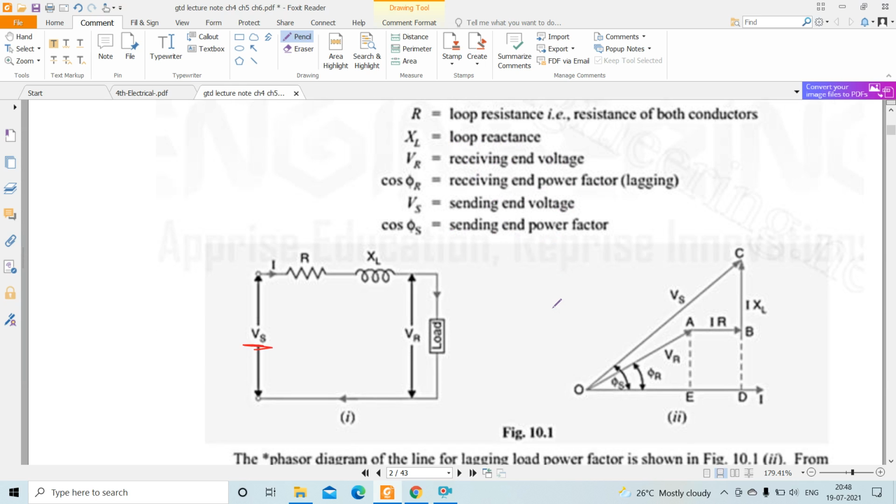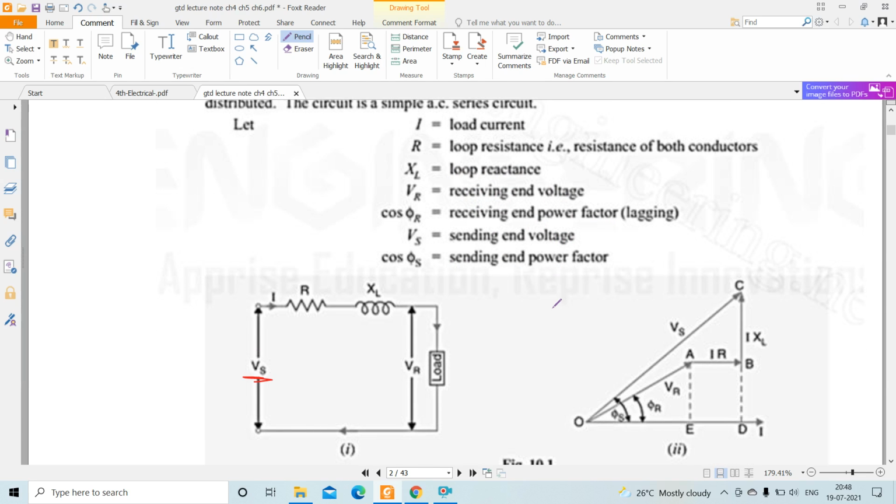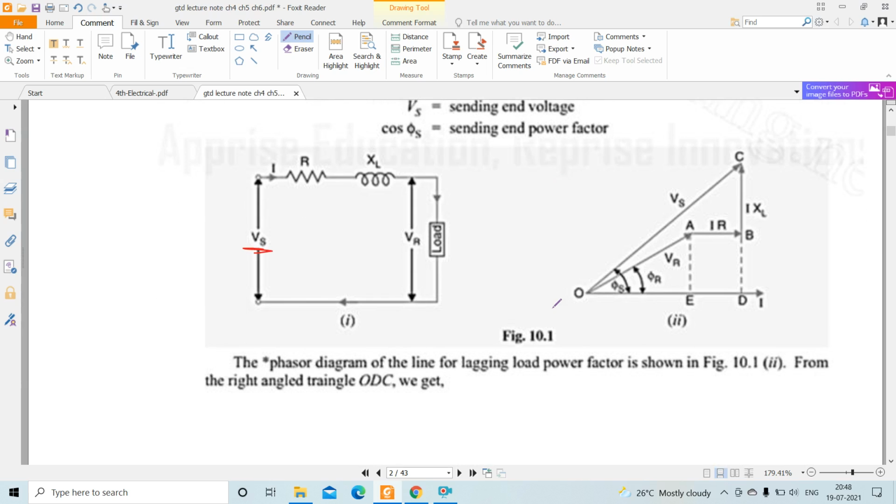So this is the phasor diagram shown over here, for lagging power factor.